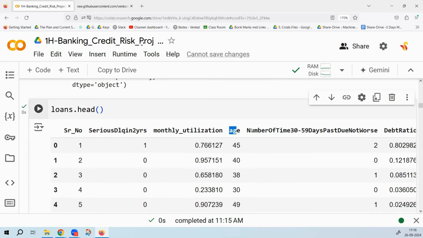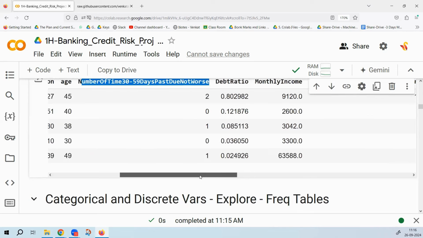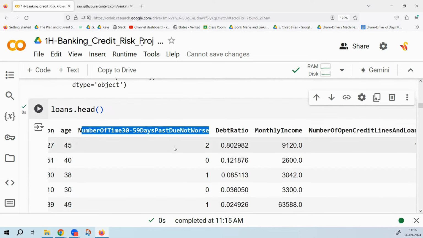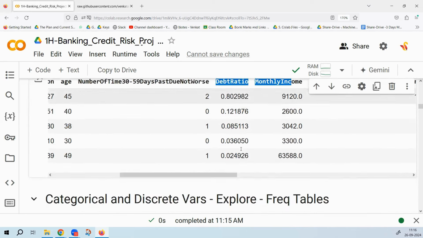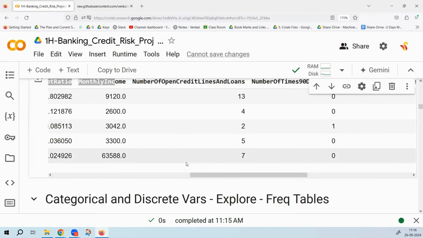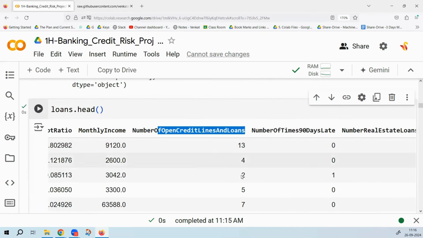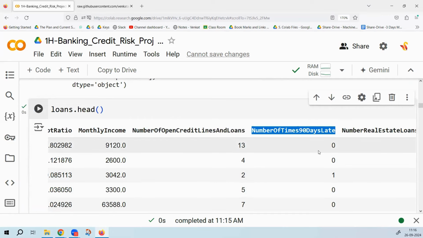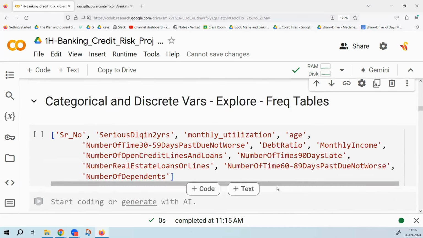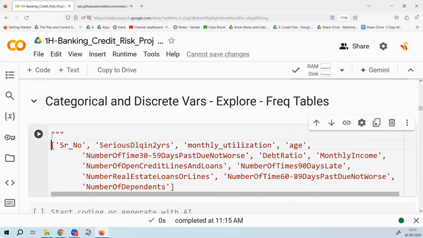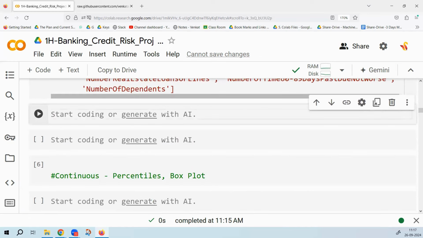Age can be discrete or continuous. Number of times 30 to 59 days past due but not worse means the number of late payments, or 1 month late payments. That could be 0, 1, 2, 3, 4. So the number of times 1 month late payments is also discrete. Monthly income and debt ratio are all continuous variables. Number of open credit lines and loans can be 0, 1, 2. Number of times 3 months late is also discrete. Number of real estate loans is discrete. These are all the discrete variables. So for these discrete variables, let us have the frequency table.